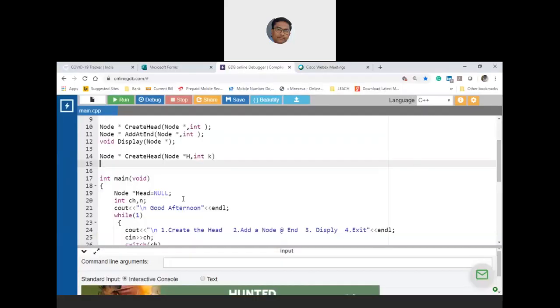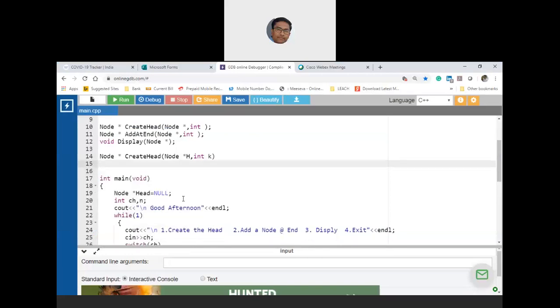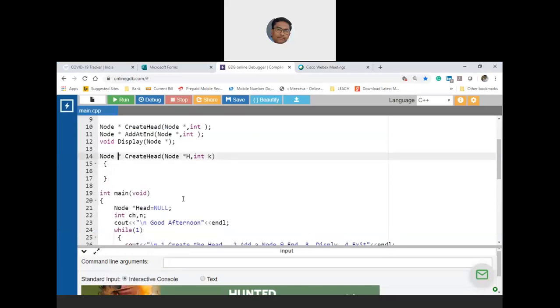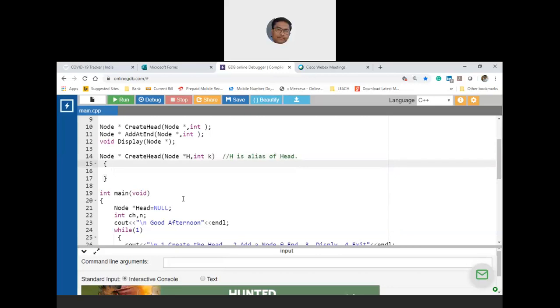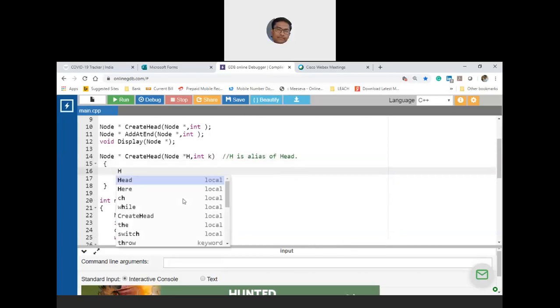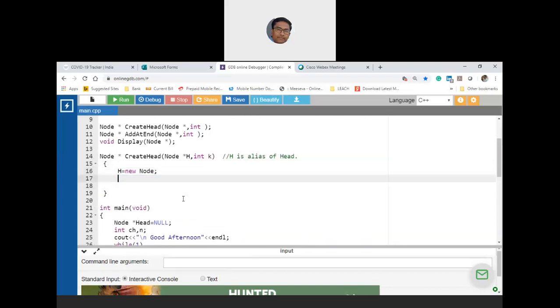Shall I proceed? Others, please acknowledge. Yes, sir. Good. So H is an alias of head here. Both H and head are pointing to the same memory. Now H is equal to new node. So I'm assuming that new memory is available, at least 4 bytes.